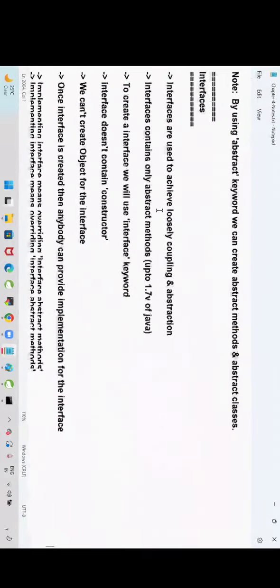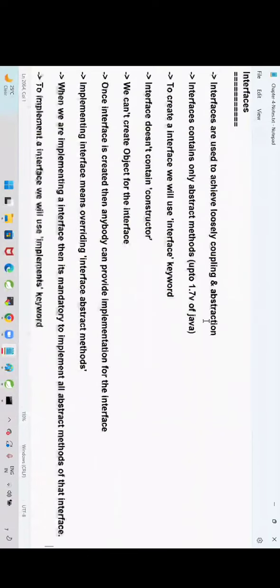Yeah, read the points. These points are very important. One interface can have multiple implementations, right?